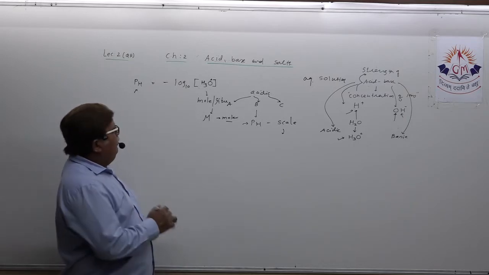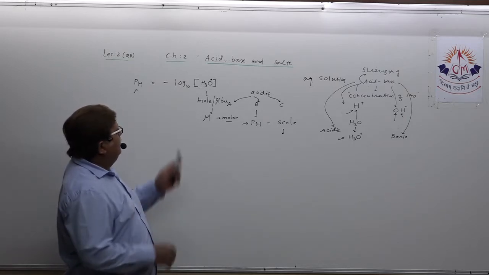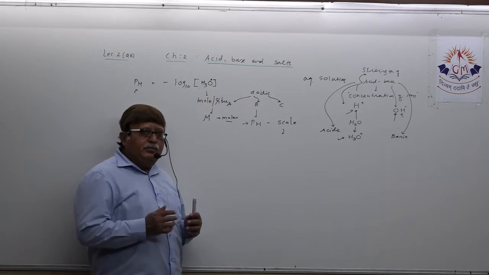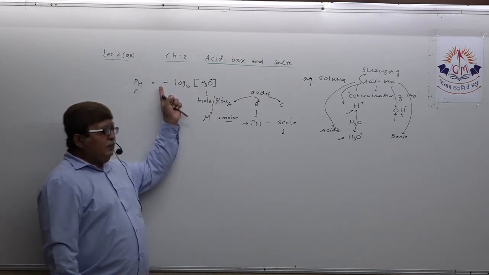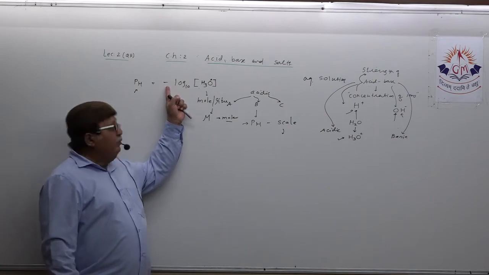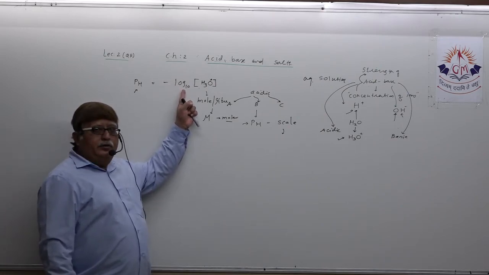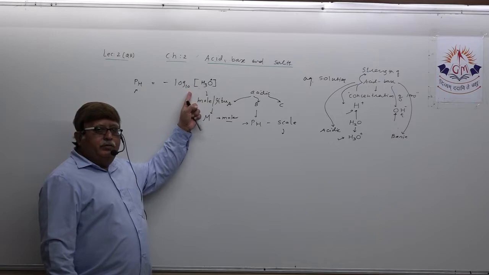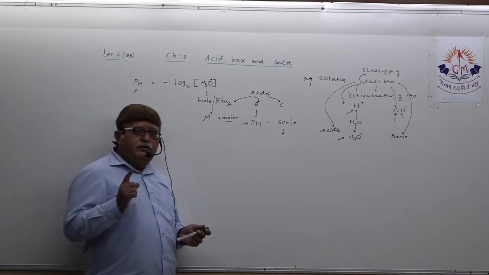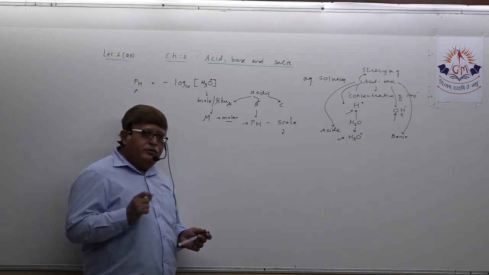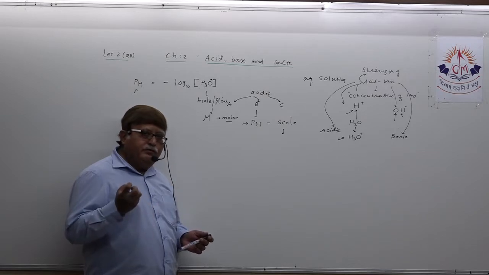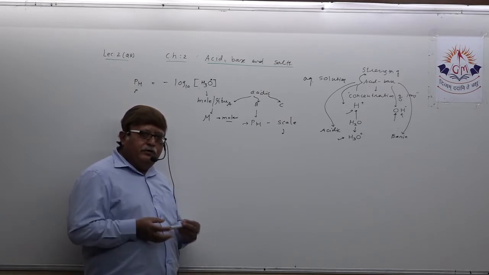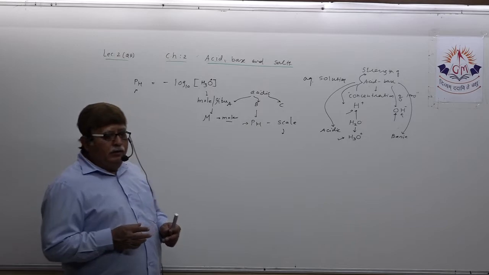So how can you define pH scale? pH scale can be defined as the negative logarithm to the base 10 of hydrogen ion concentration in mole per liter. This is the basic definition of pH scale.